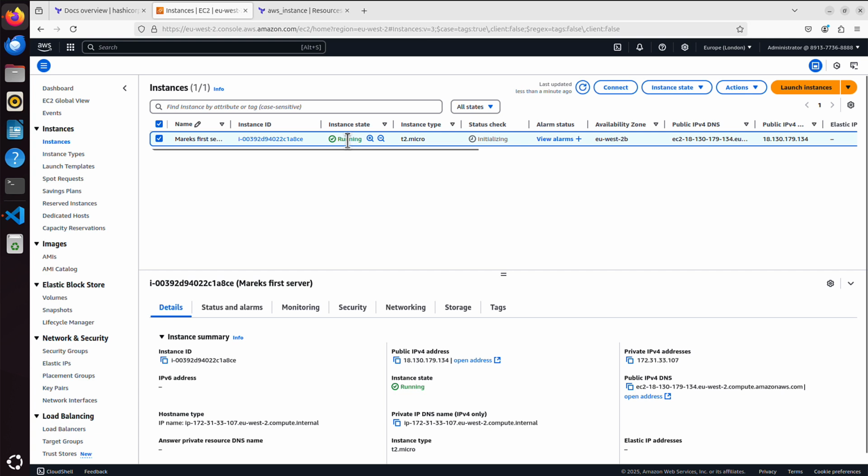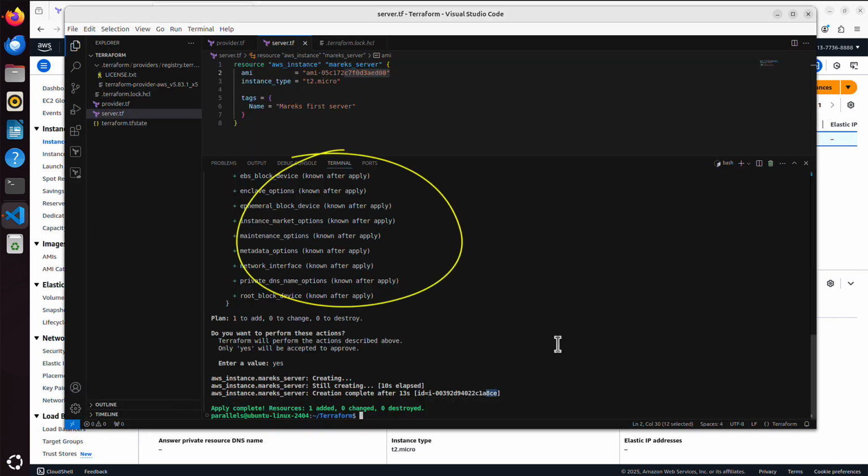Instance state is running, and all this information like public DNS, public IP, etc. Remember, Terraform couldn't figure out what it's gonna be. And because we didn't specify those details, it's simply randomly chosen by AWS Cloud. That's it. That's our instance up and running.